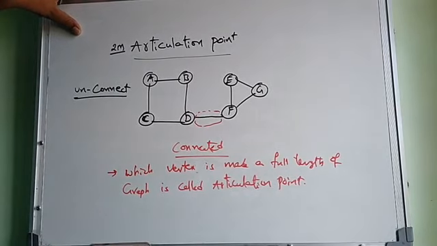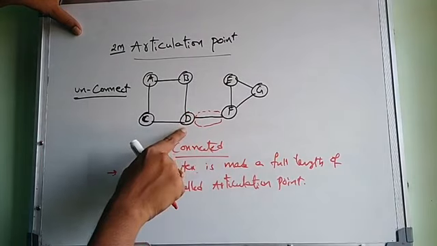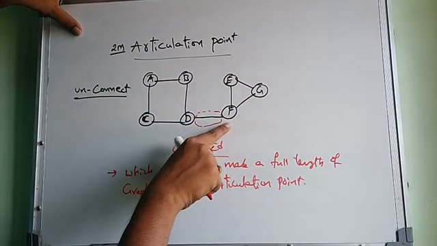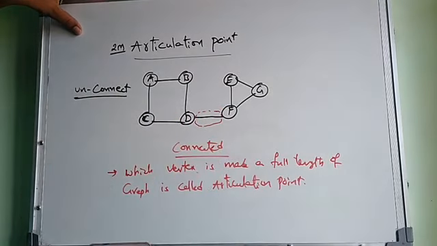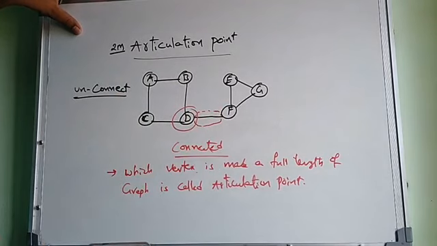That means which node takes the initiation to connect to another portion of the graph to make a full-length graph. That point is called the articulation point.